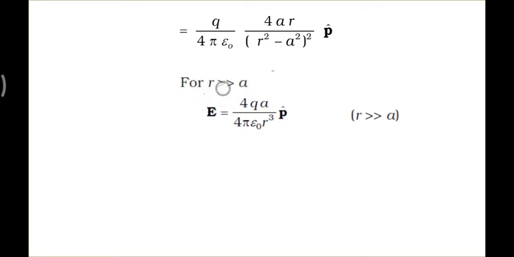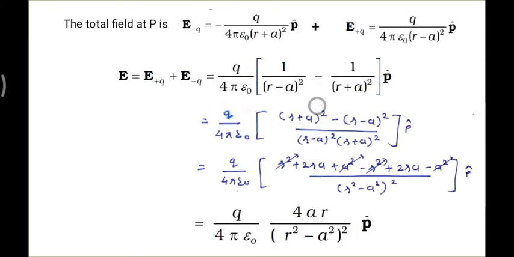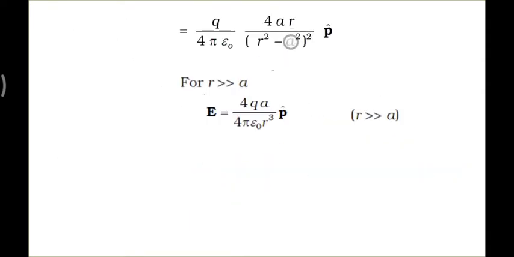Suppose r is very much greater than a. If your point is very far away, r is huge compared to a, so you can ignore a in the expression to simplify it. For example, if r is 100 meters and a is 1 centimeter, you cannot tell the difference, so ignore it. So (r squared) squared becomes r raised to 4, but the upper side also has r, so one r cancels out.